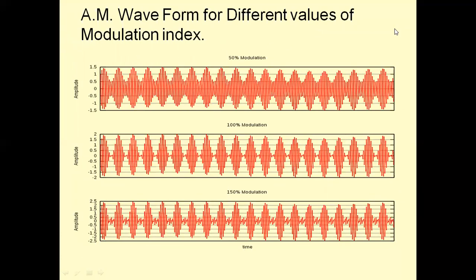These are the AM waves for different values of modulation index. The AM wave amplitude is changing as the value of M increases. This is 100% modulation. This is 50% modulation. Message signal will be recovered properly. 100% modulation is the maximum extent of modulation. This is 150% modulation, meaning here it goes into the negative axis, thereby there is a distortion in the amplitude modulated signal. So these are the different waveforms.